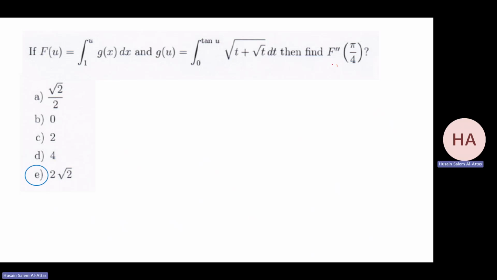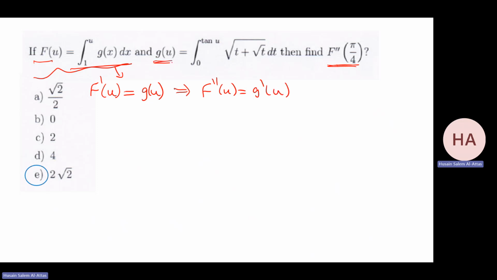What do they want? They want the double derivative. So I have f of u equal this. So that means f prime at u will be g at u. From this one, I'm getting this. I want f double prime. That implies f double prime of u will be g prime at u. G prime, I have g of u.